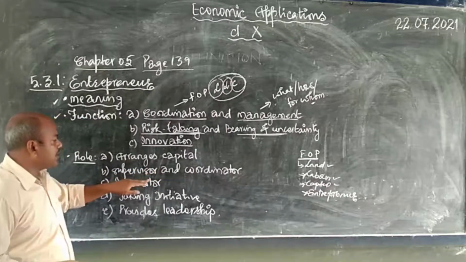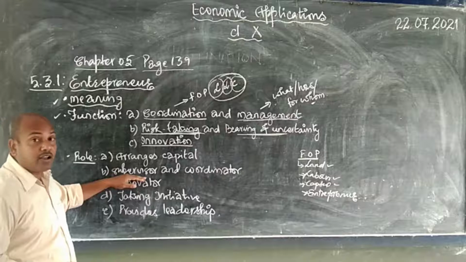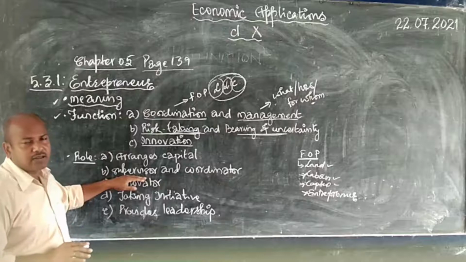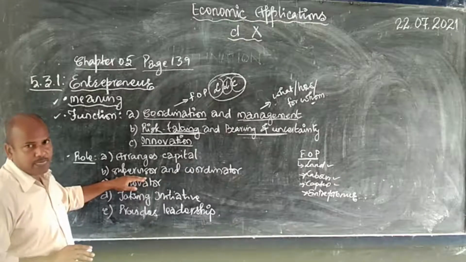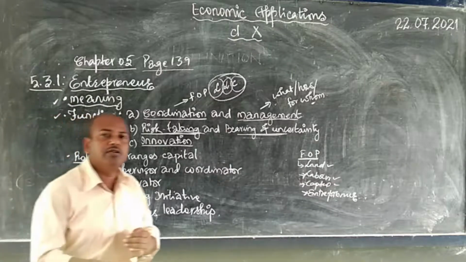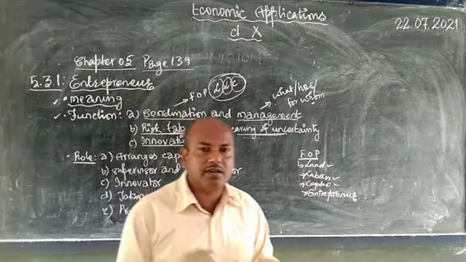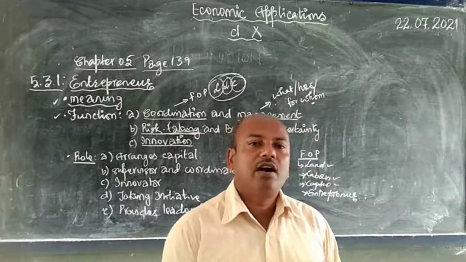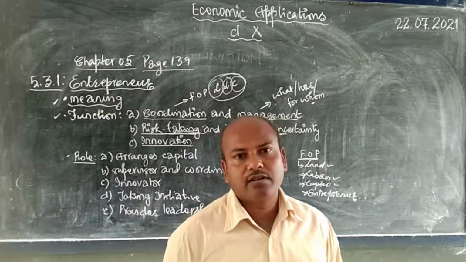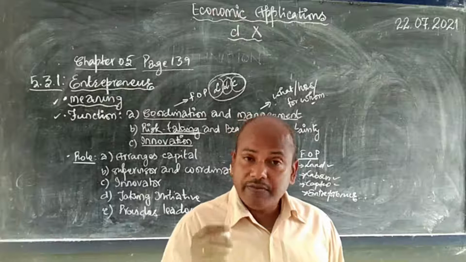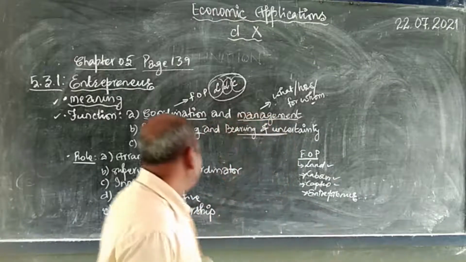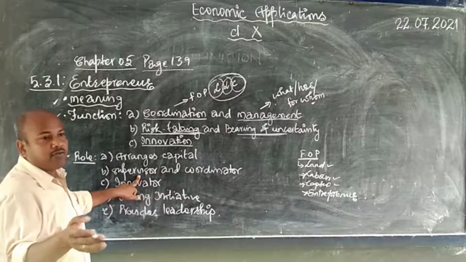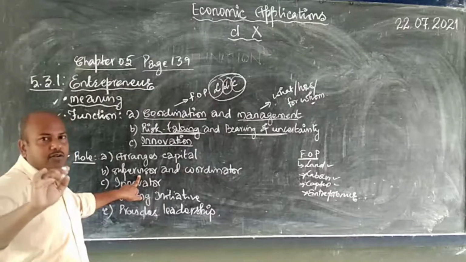Next is supervisor and coordinator. He has to supervise. He has to keep an eye over everything and everybody taking place there in his organization. He has to see whether right person has been employed in the right place or not, whether they have been sincerely working or not, whether they have been coming on time and going back out of the farm on time or not. The effectiveness they have to see. He has to supervise regarding what is the surplus, what is the production, how much has been sales, how to reach.